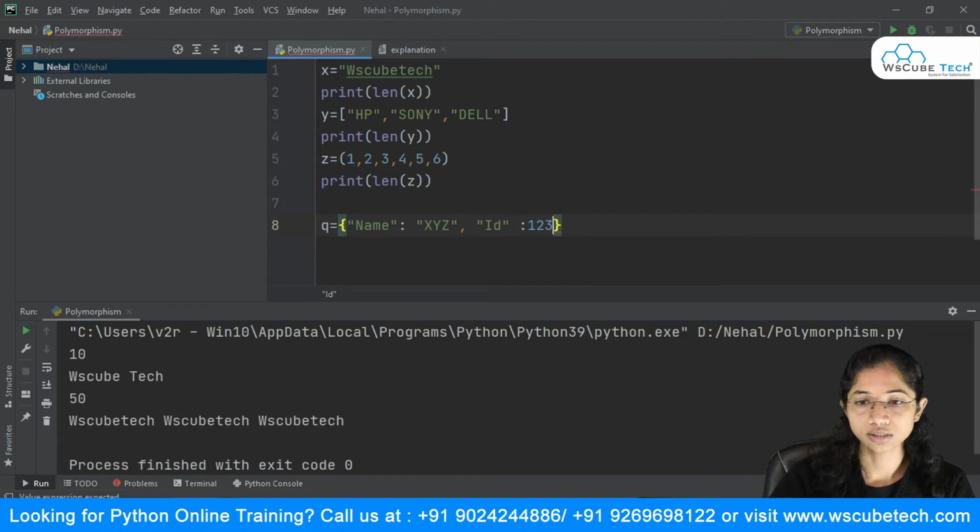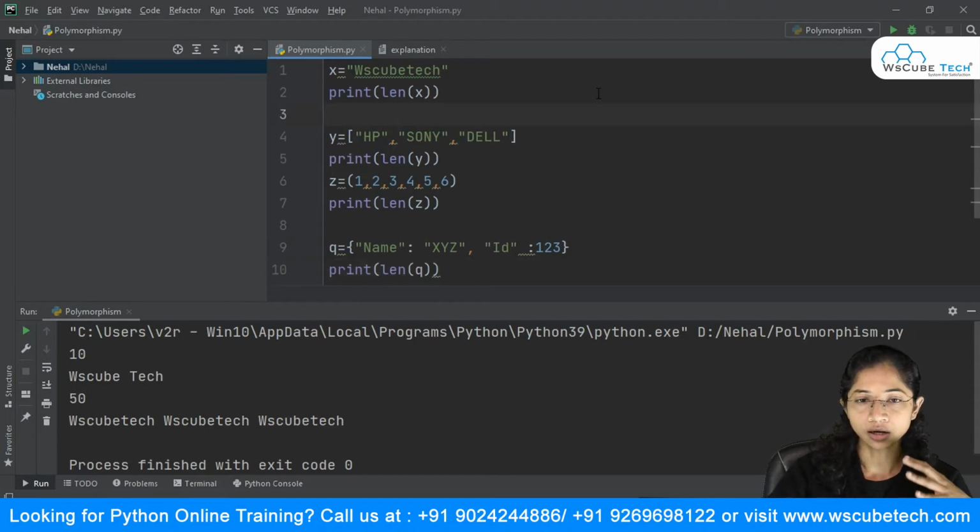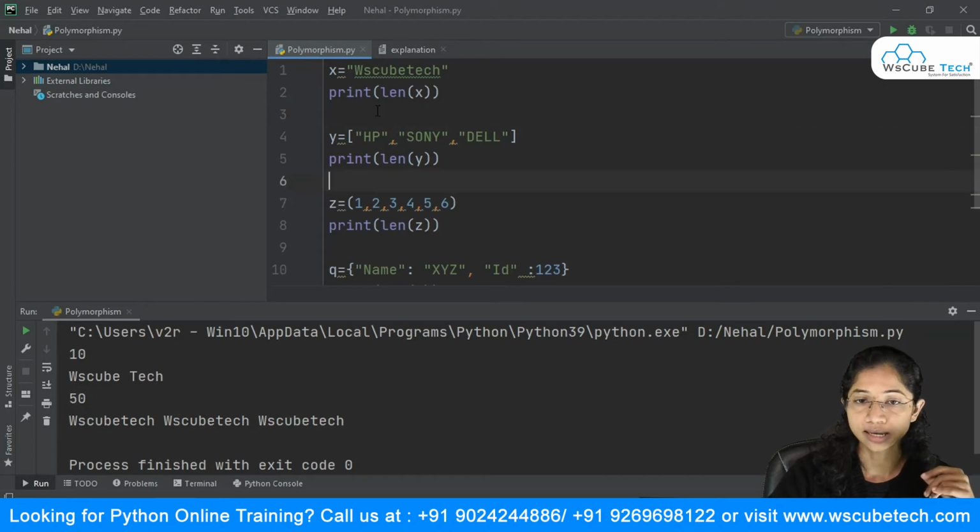All right, so this is what I have, and I can even print this. I can use this length method with my dictionary. So you can see over here what I have done is basically I have created a string, a list, a tuple, and a dictionary. And what I'm doing is making use of this built-in method, that is length, over here. And now if I run this, I will get the result over here.